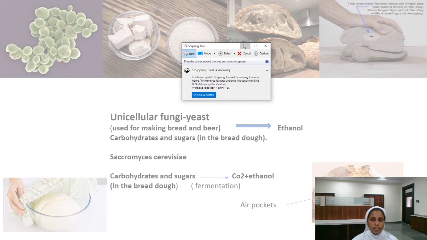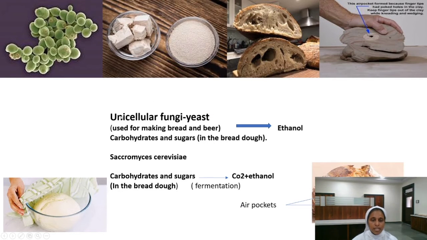Now let us revise the important points once again. As I have told you, kingdom fungi comes under multicellular, but there are some organisms that come under unicellular. They are yeast. What are the uses of yeast? They are used to make bread and beer. As I have told, the scientific name of yeast is Saccharomyces cerevisiae. So this Saccharomyces cerevisiae will be converting carbohydrates and sugars due to the fermentation process into carbon dioxide and ethanol.